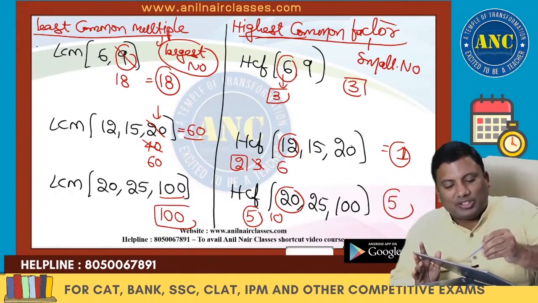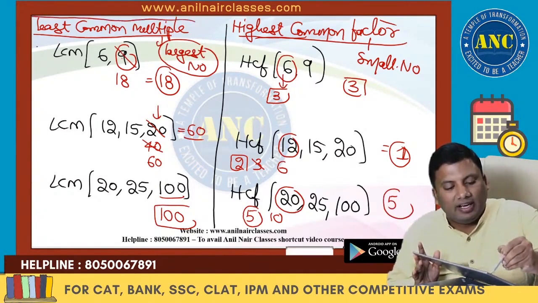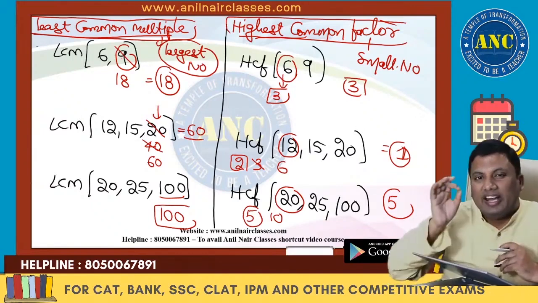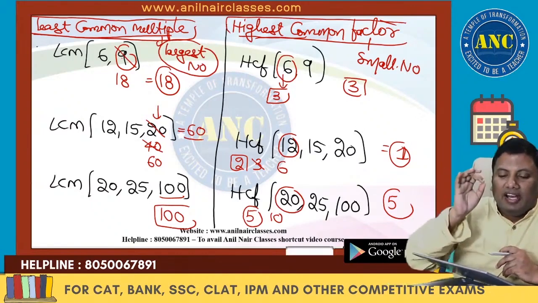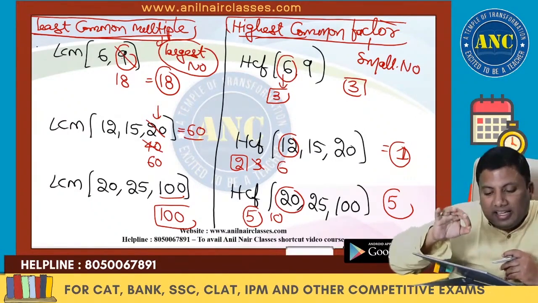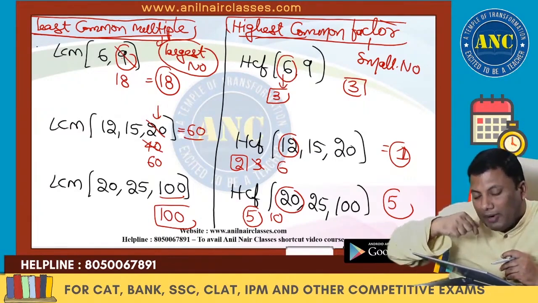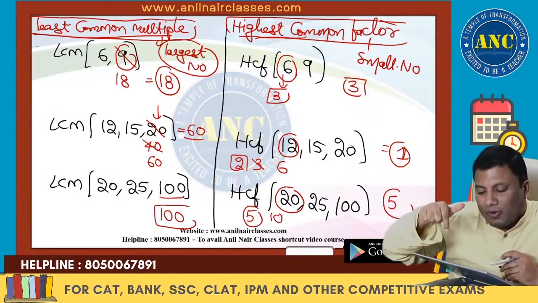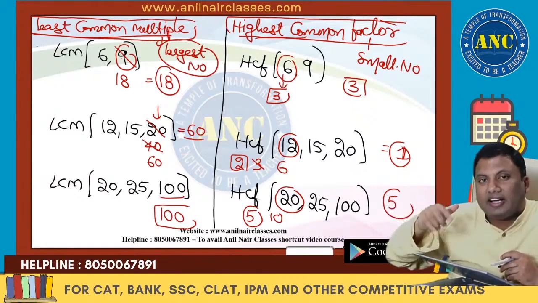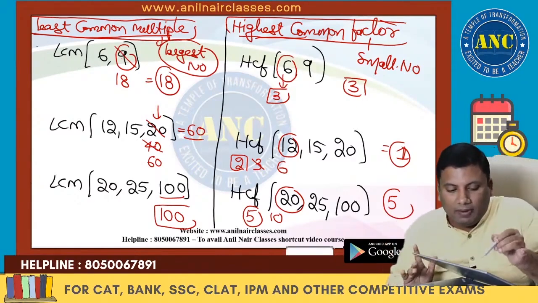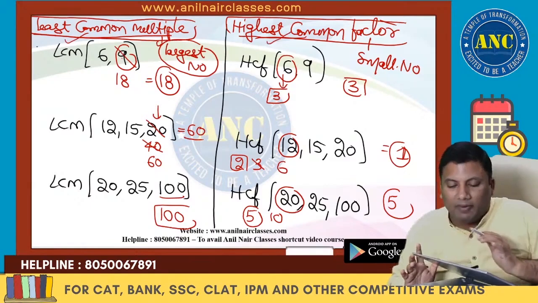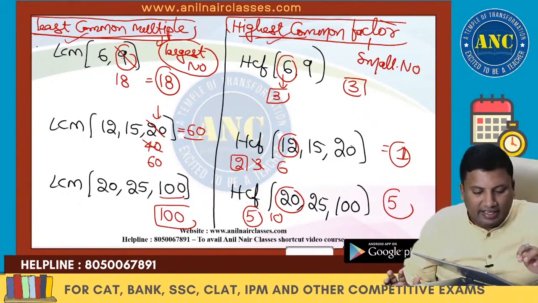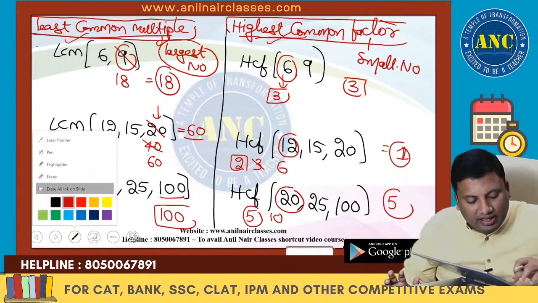I hope you understood the difference between least common multiple and highest common factor in the simplest language. In least common multiple, take the largest number, take the multiples if required. In HCF, take the smallest number, take the factors if required. I hope the idea is clear. Now why are we doing this LCM?